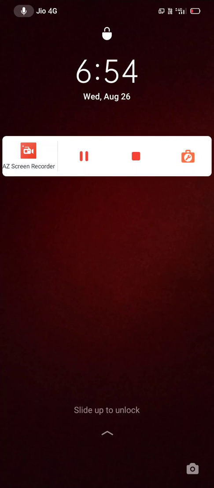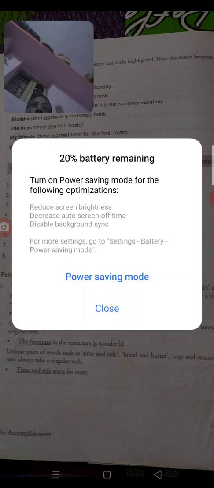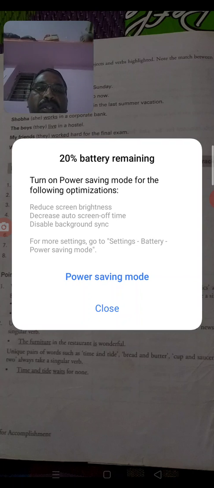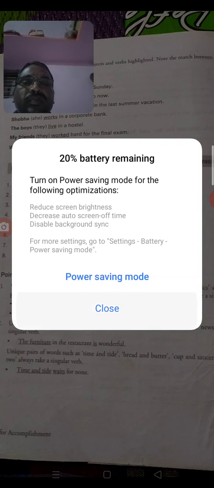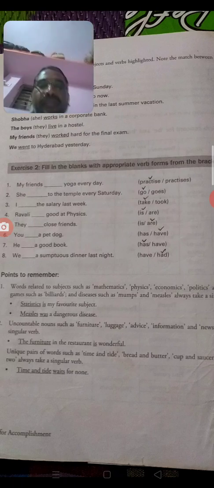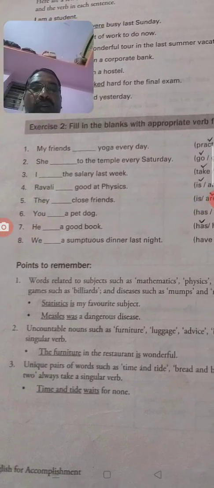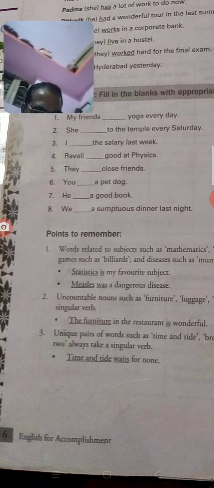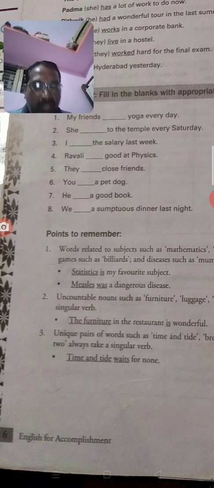When we are correcting the words in the sentences, you have to remember the points. Points to remember. Which are the points to remember? You see: words related to the subjects.